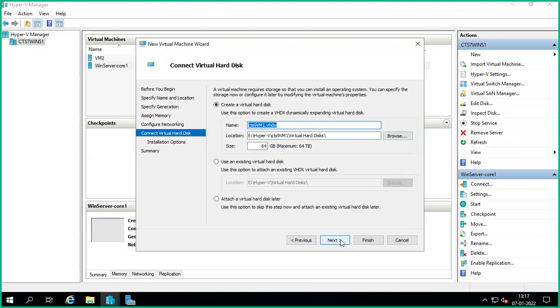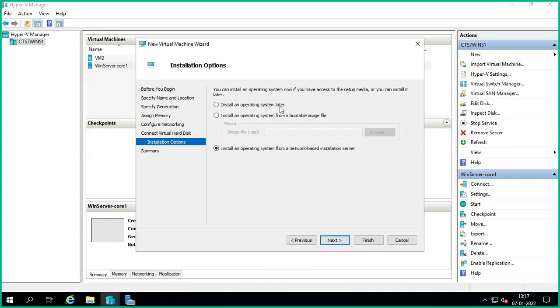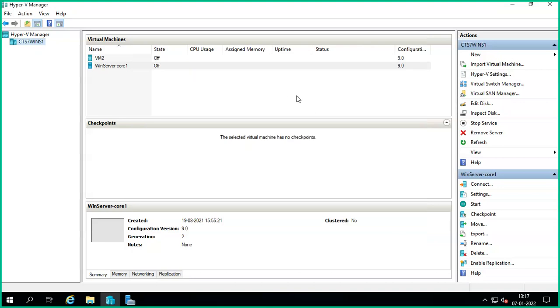You can select any switch as per your requirement, and how much disk size you want to use, an existing virtual hard disk, or add a hard disk later. Next, see, the options are fewer: only an ISO image or a network-based installation.